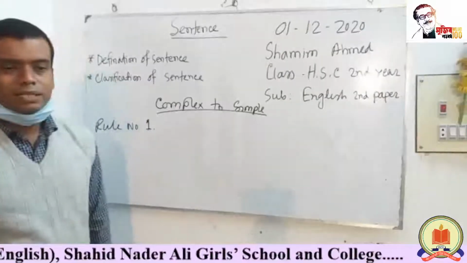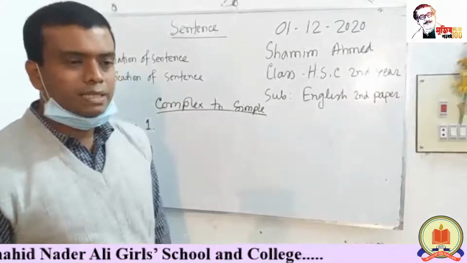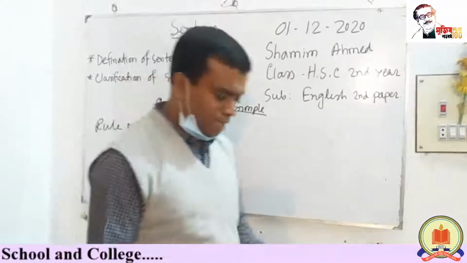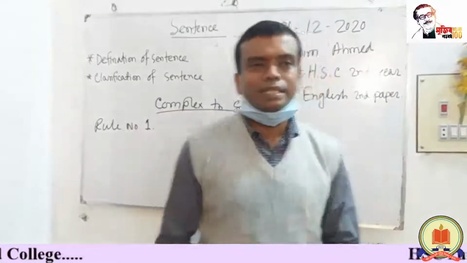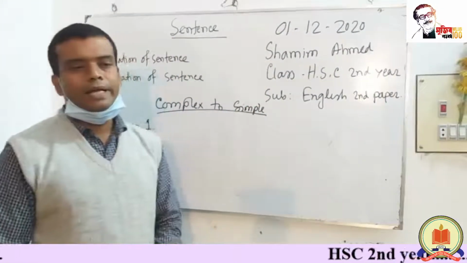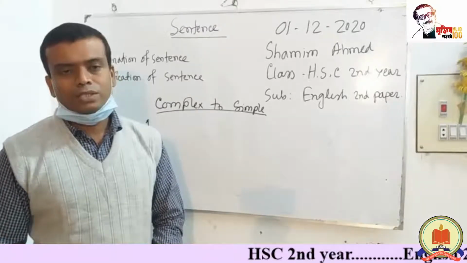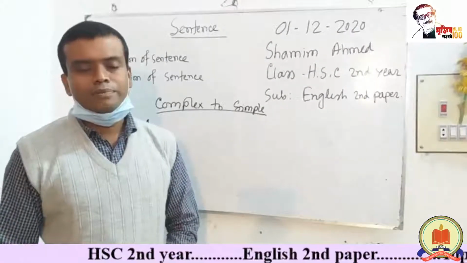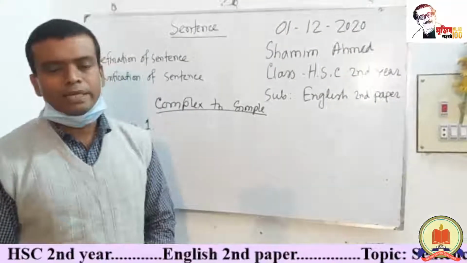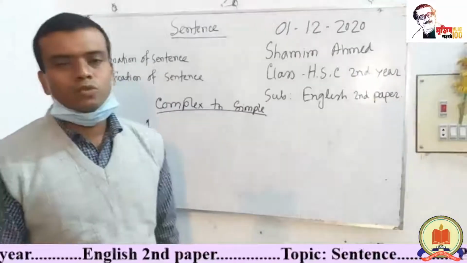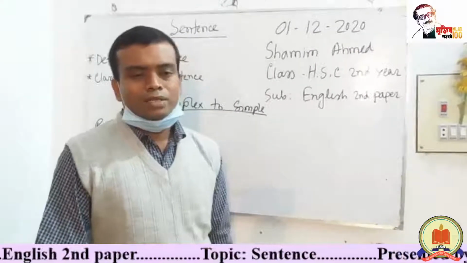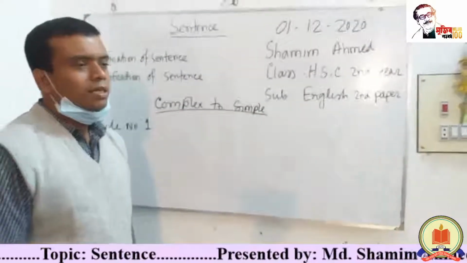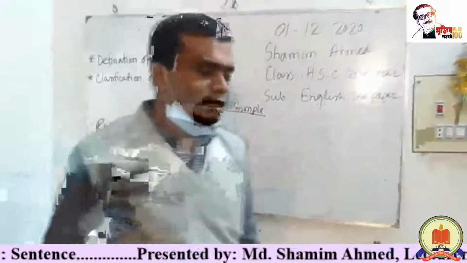If the subject of the sentence will be the same. What is the rule number 1? If the subject of the two sentences will be the same and the first sentence bears the main verb, and the sentence begins with since, as, or when, then how can we change this complex sentence to simple?